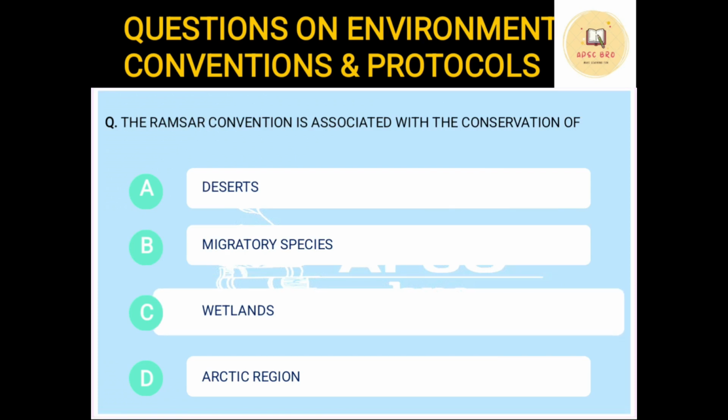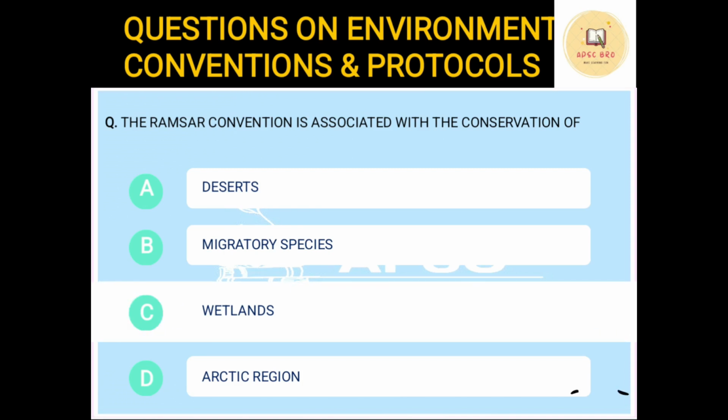Okay. Next question. The Ramsar Convention is associated with the conservation of option A deserts, option B migratory species, option C wetlands, option D Arctic region. Okay. Now this Ramsar sites, we know this is one of the most popular conventions to take place and very important from Assam point of view because we have a lot of wetlands. So the Ramsar Convention deals with wetlands.